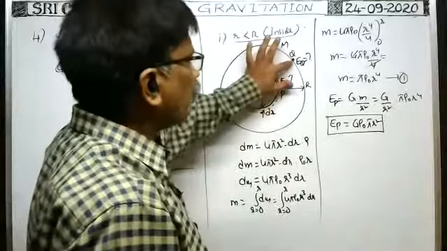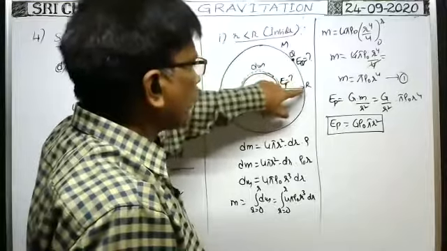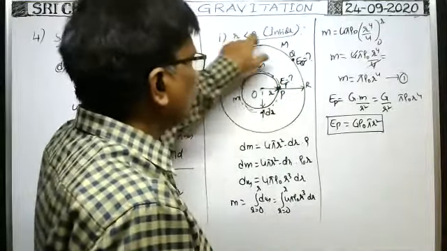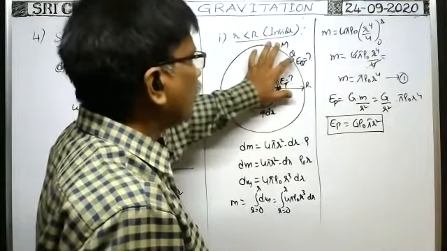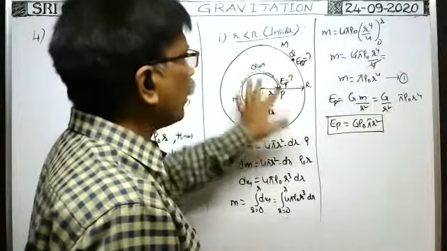Because at this point, to find the intensity of gravitational field, taking this distance from the center as capital R, the radius, if you imagine the solid sphere, what is the mass of the solid sphere? Due to the mass of this entire solid sphere, this point lies on the surface of the solid sphere. That's why we can use GM by R square. But what is capital M?